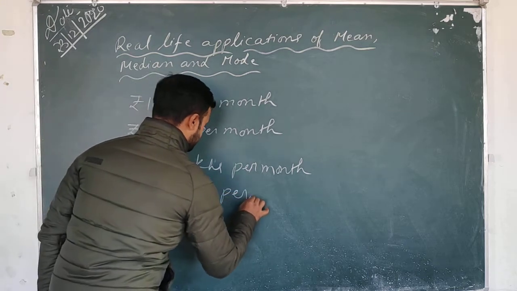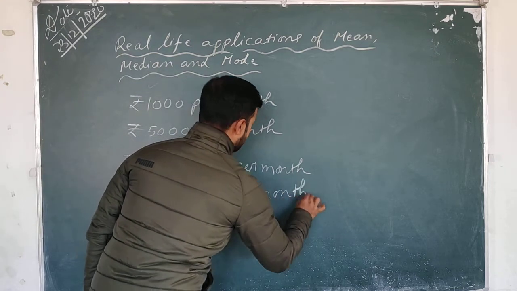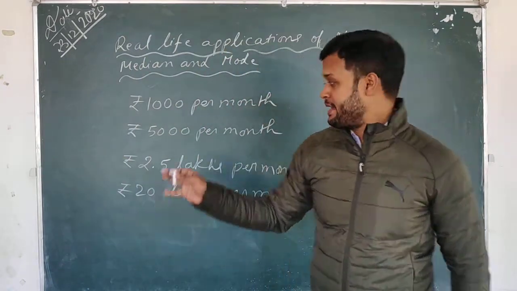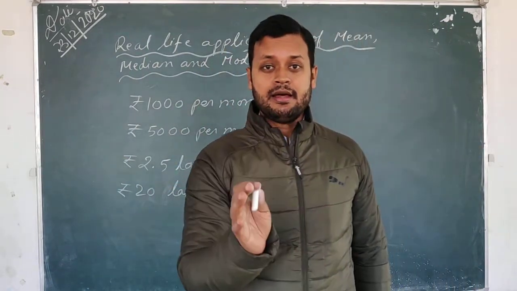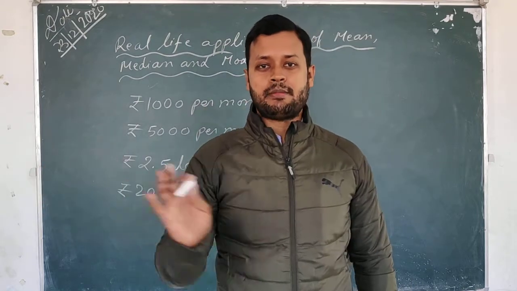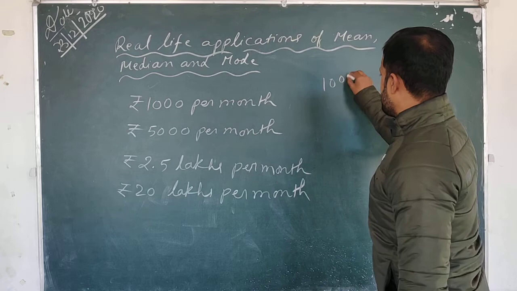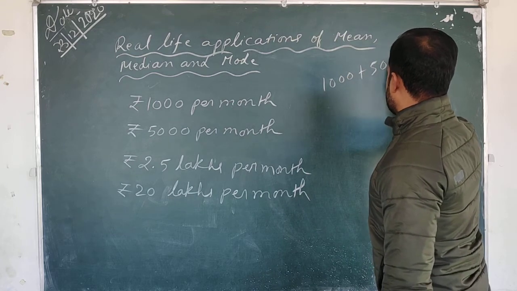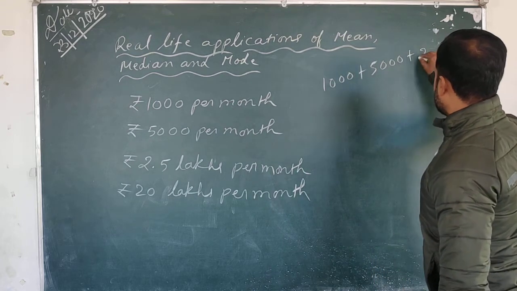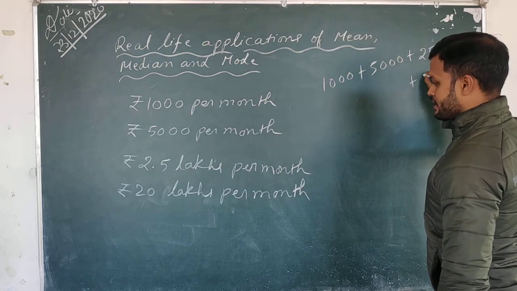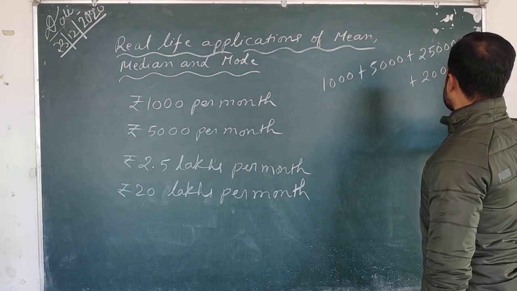Now, students, if you find out the mean here, the correct picture will not come out. Suppose I find out the mean: 1000 plus 5000 plus 2.5 lakh, that means 2 lakhs 50,000, then plus 20 lakhs.